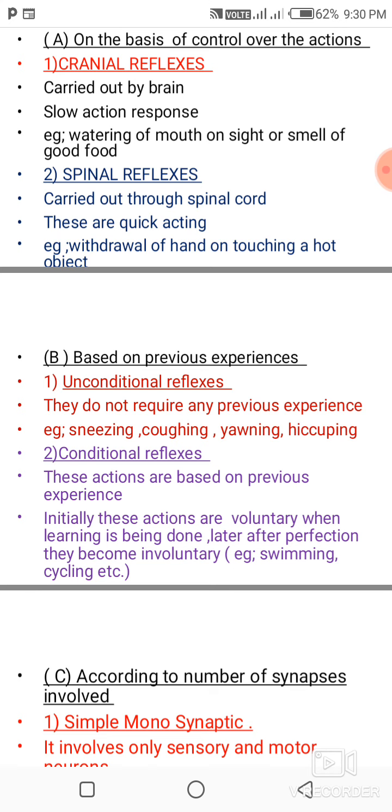Conditional reflexes are reflexes which are acquired by our body during lifetime. These actions are based on previous experiences. Initially, conditioned reflexes are voluntary in nature. When learning is being done, later after perfection, they become involuntary. In the initial stages, the conditioned reflexes are voluntary. Once it is perfected, it becomes involuntary. Example: driving, swimming, cycling, etc.